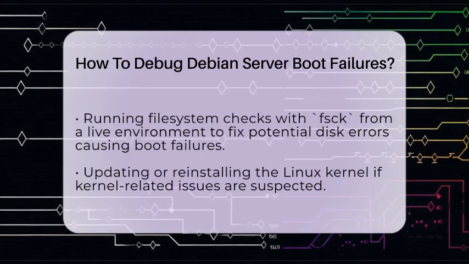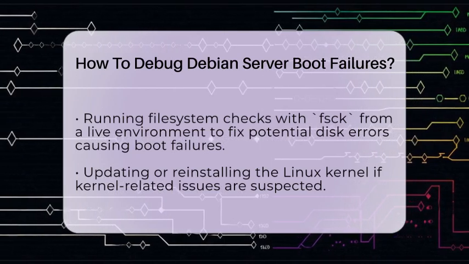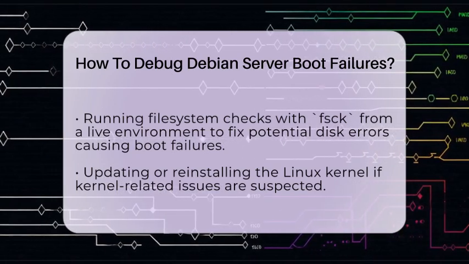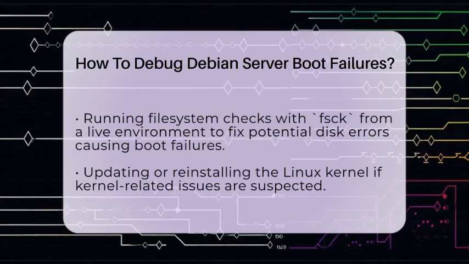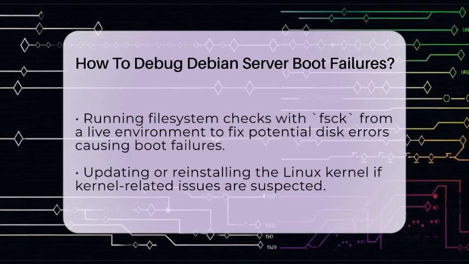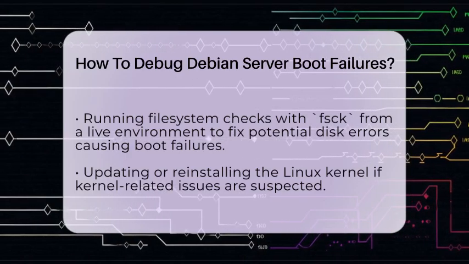Sometimes, file system problems prevent booting. Running a file system check with fsck from a live environment can fix errors. Also, kernel issues like missing modules or incompatible versions can cause failures. Updating or reinstalling the kernel might be necessary, which you can do from a rescue environment.